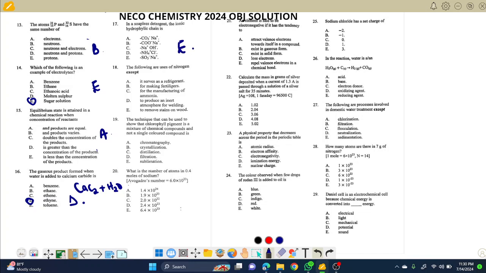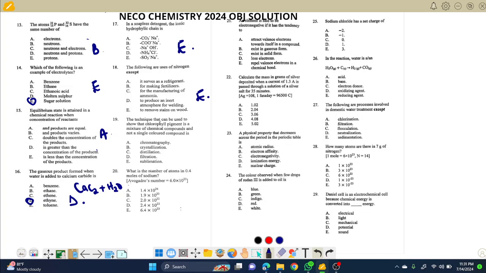The next one: the following are uses of nitrogen except. Nitrogen is used as a refrigerant. You are looking for which of them is not. For making fertilizer, yes, NPK fertilizers. For manufacturing of ammonia, that is the best use of nitrogen. To produce an inert gas, definitely N2. Inert atmosphere welding, yes, of course, correct, as it is used in welding. To remove stain, we don't use nitrogen to remove any stain. Please note that. So choice E is also correct for that.